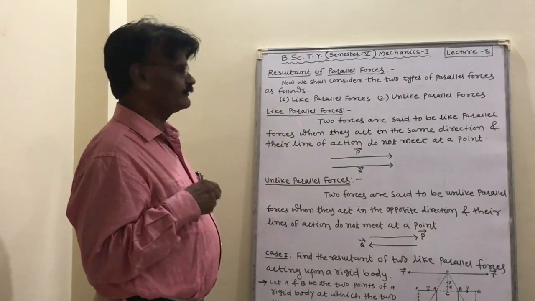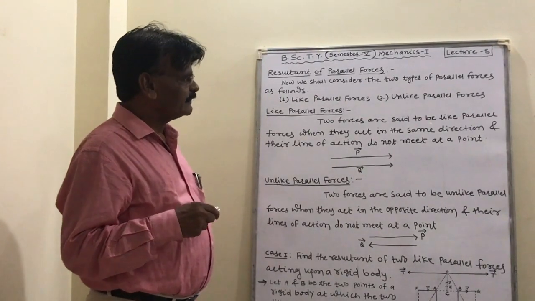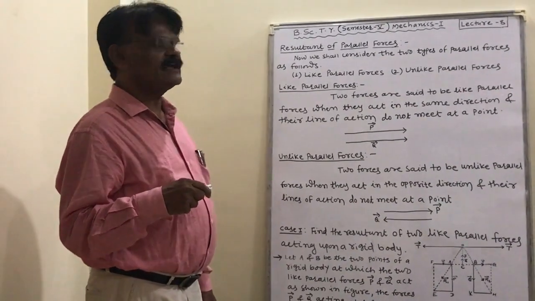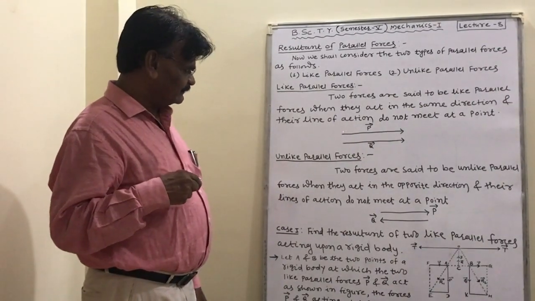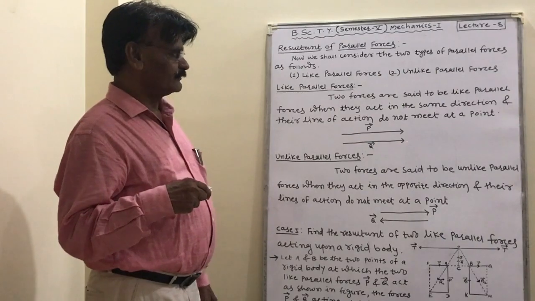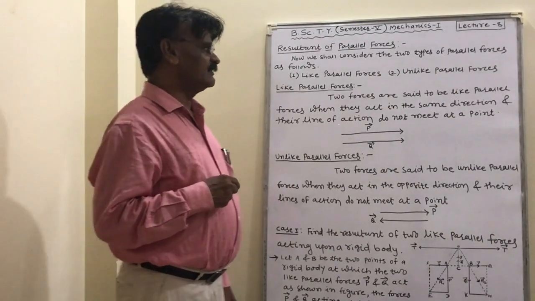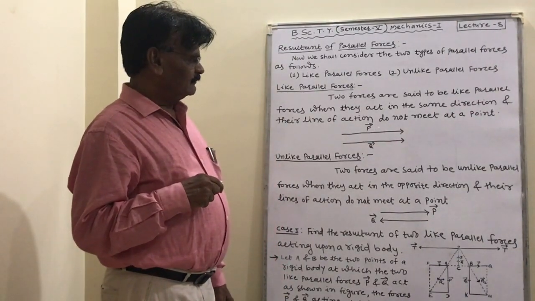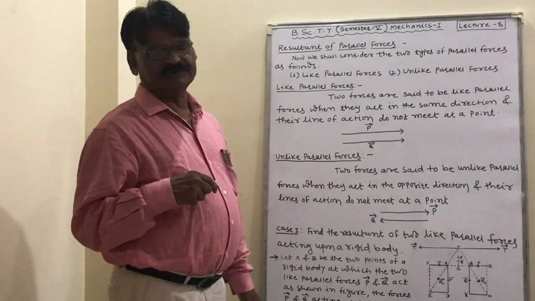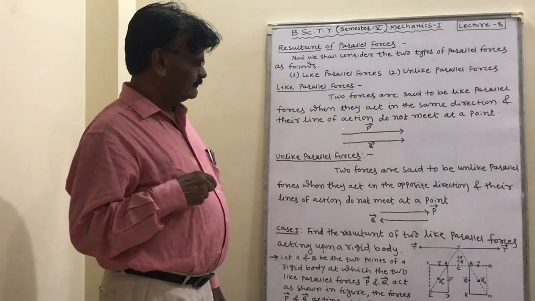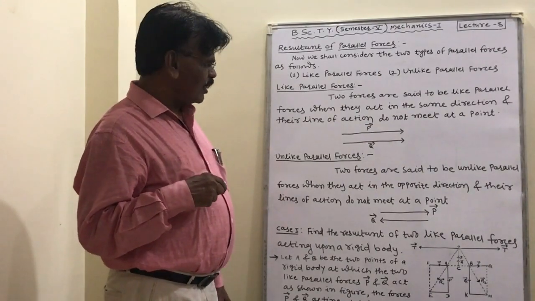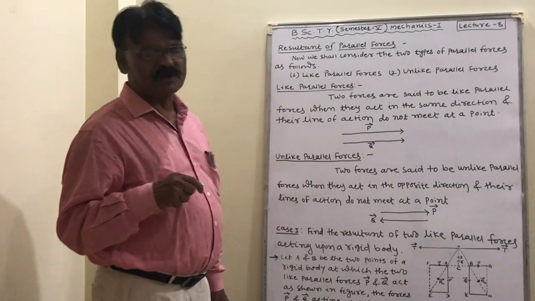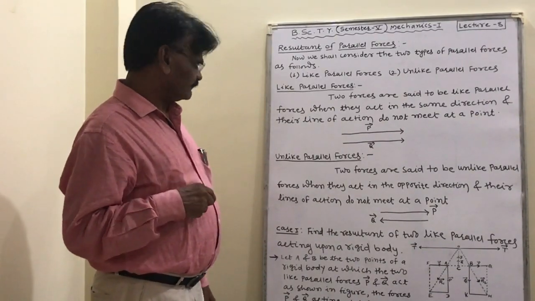Definition: like parallel forces. Two forces are said to be like parallel forces when they act in the same direction, just like this: P force, Q force, and their lines of action do not meet at a point. We already know that railway tracks are an example of like parallel forces, which means they do not meet at a point anywhere.